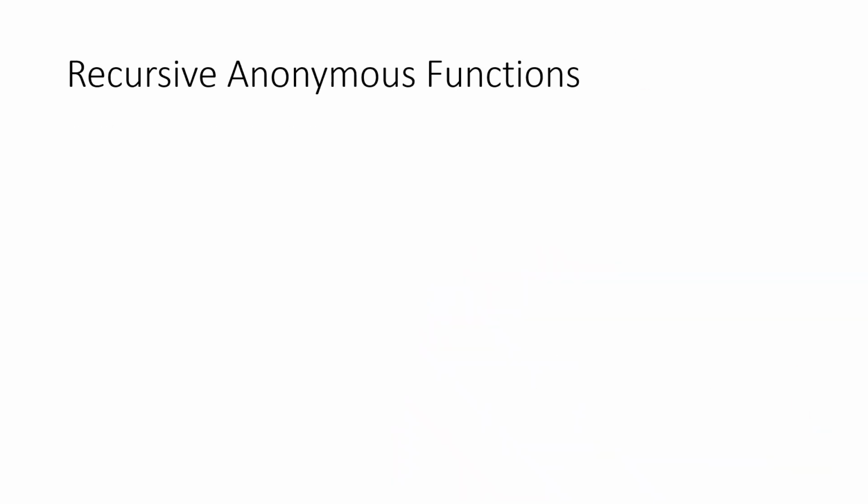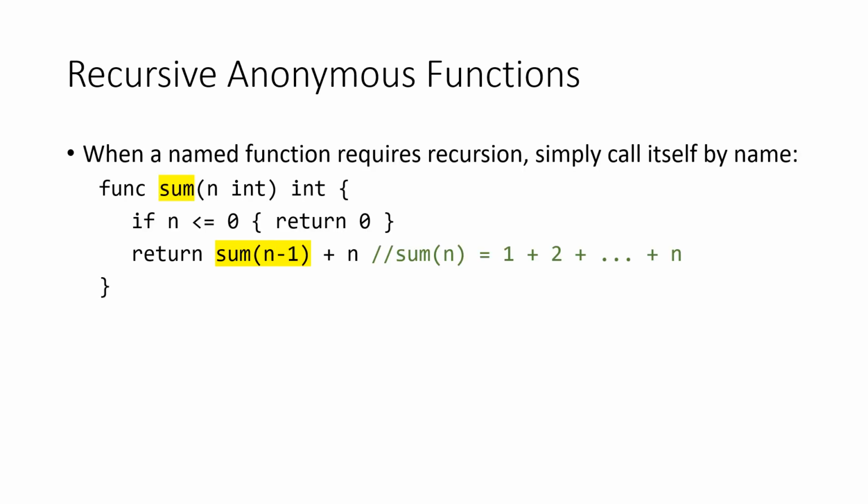Anonymous functions can also be recursive. But how do we define a recursive anonymous function? When a named function requires recursion, we simply call itself by name. For example, to define function sum that takes an integer n as argument and returns the sum of the first n positive integers, we use the recursive formula sum of n equals sum of n minus 1 plus n when n is positive.